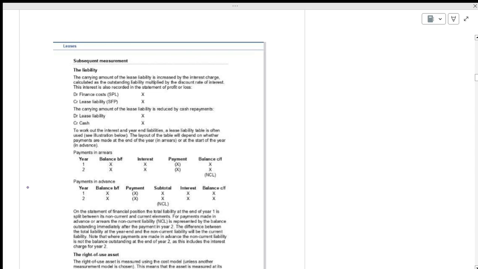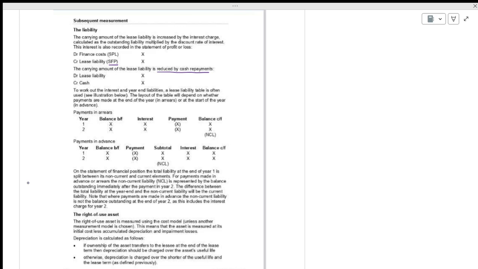In the statement of financial position, the carrying amount will be reduced when you are making payments. When we are making payments, debit will be liability, credit will be cash.